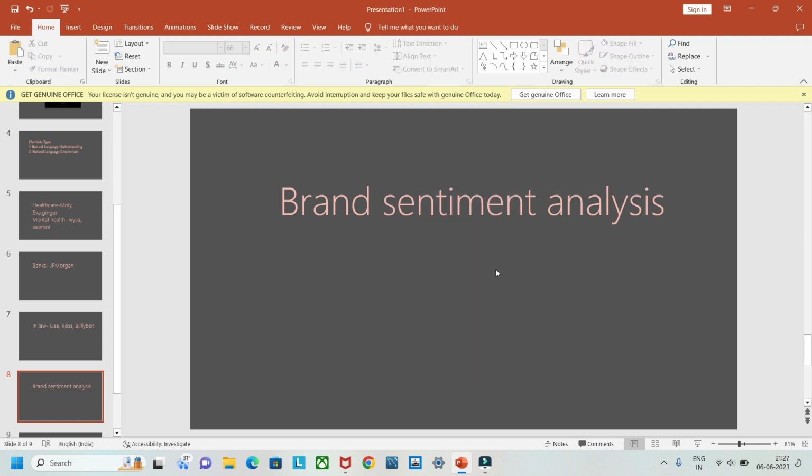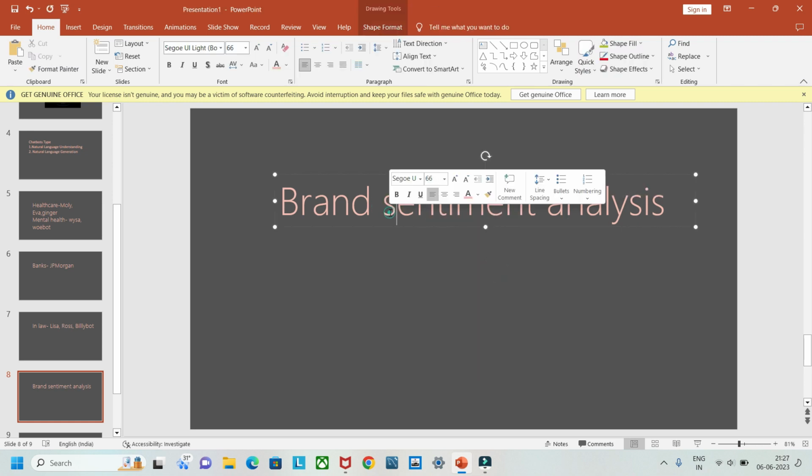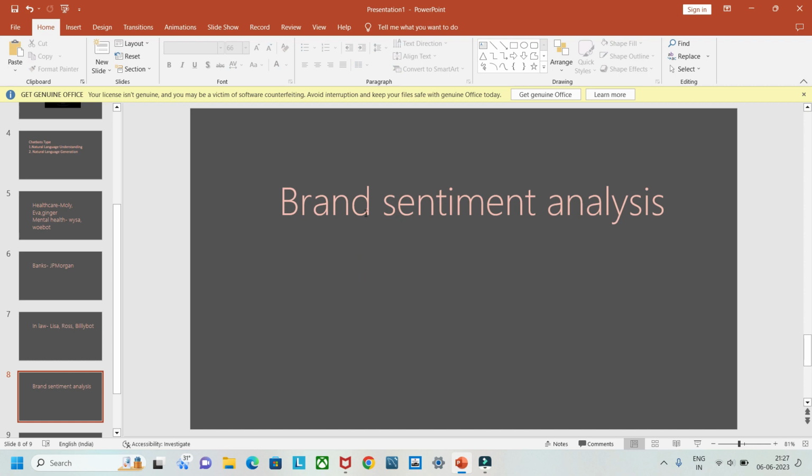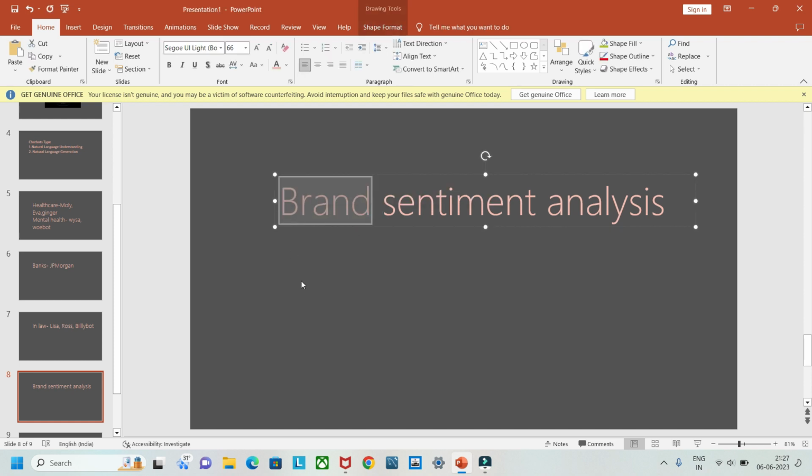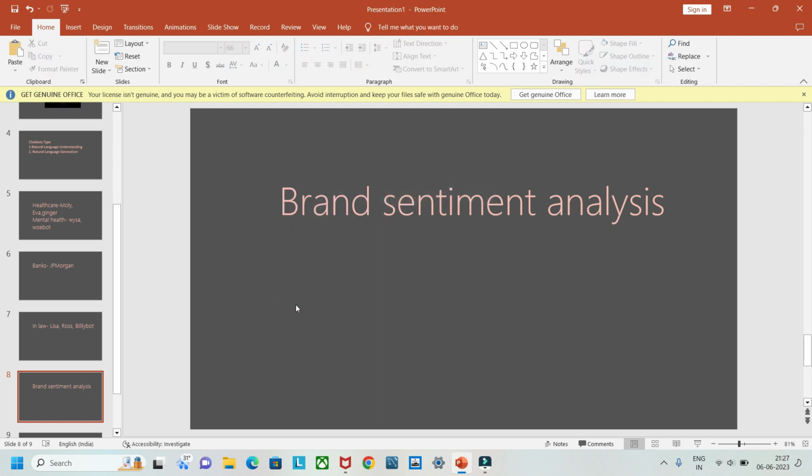Whatever feedback you receive from the customer, based on that feedback it categorizes the feedback as negative, positive, or neutral. Based on that, they can help the brand progress in such a way that most of the feedback is positive. That means a customer-satisfying brand or product is produced based on the sentiment analysis.